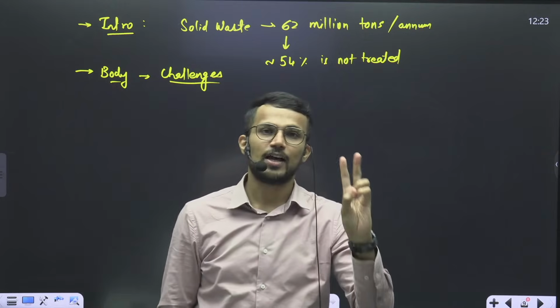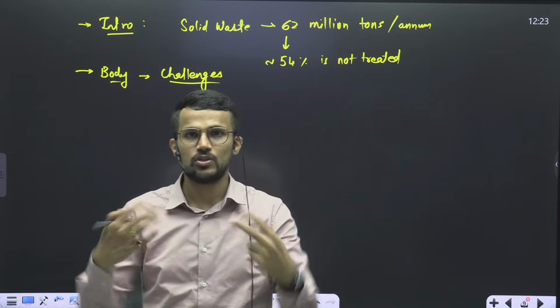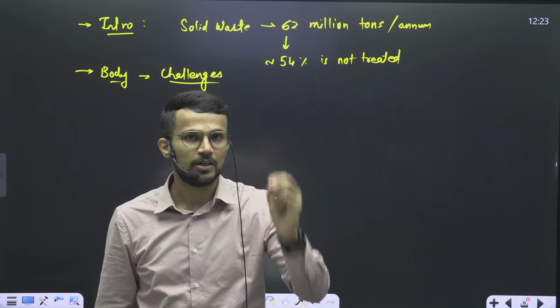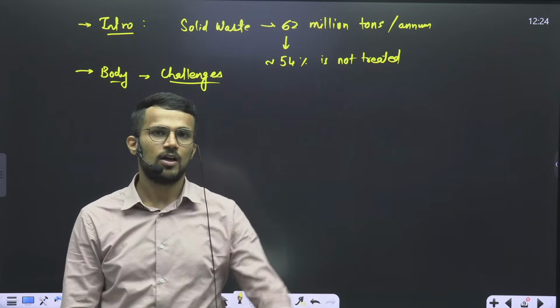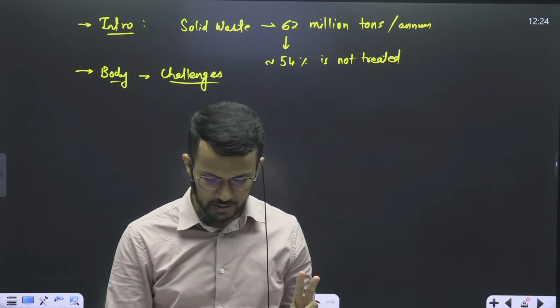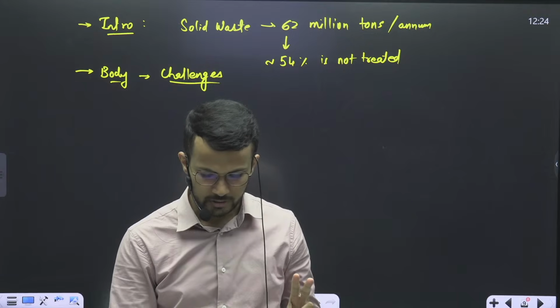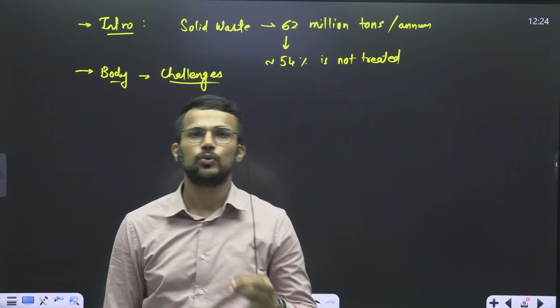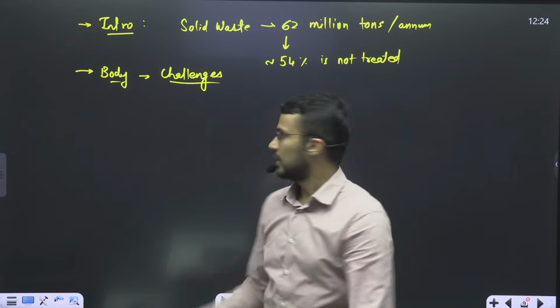Second, there is lack of source segregation. If source segregation is not there, the treatment and processing of that particular waste will lead to problems. So that is the second problem. Third problem is related to inadequate infrastructure.